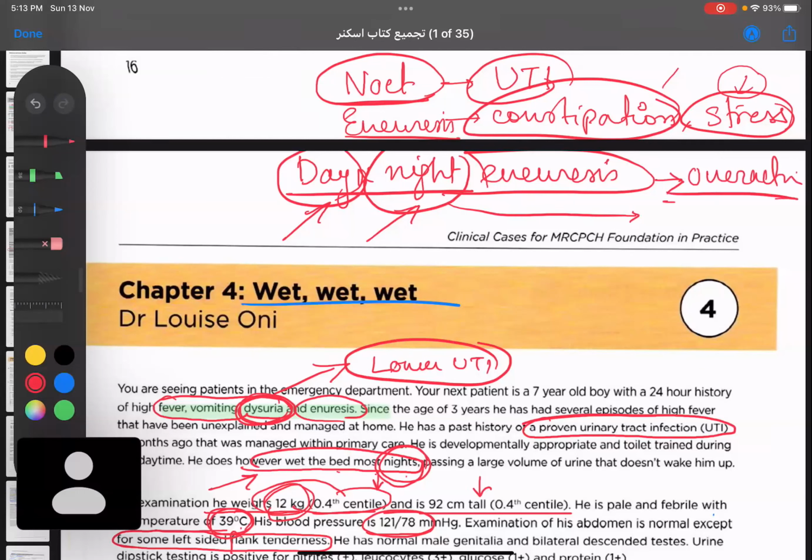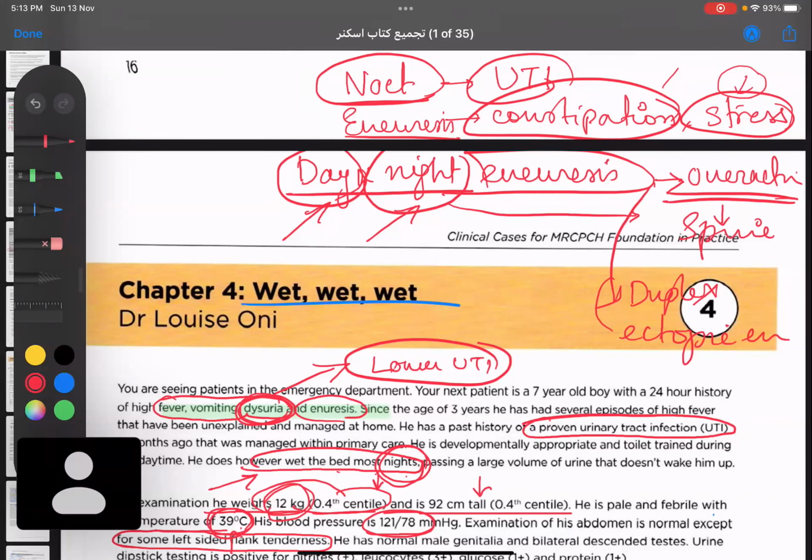We can have an overactive bladder due to any neurological problems, right? Any kind of injury or tumor in the spine. That's possible. What are the other causes of day and night enuresis? Duplex kidney or ectopic ureter.